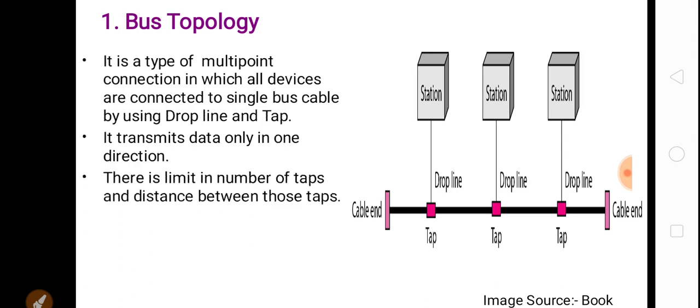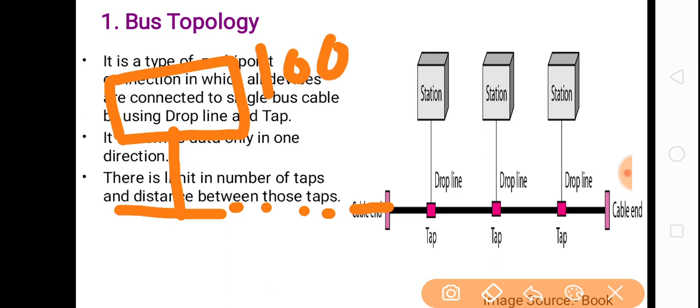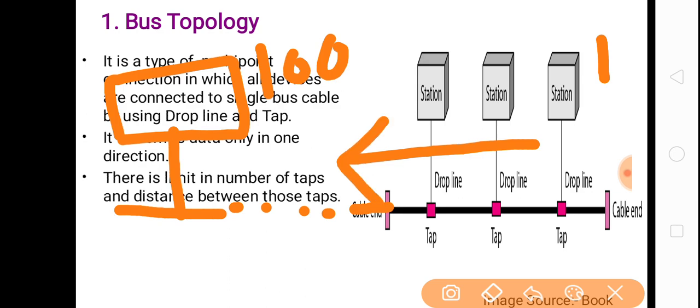Next, there is a limit in the number of taps and the distance between those taps. Okay, so why is there a limit in the number of taps and the distance between those taps? Because suppose there are 100 devices in the bus topology. Suppose this is the 100th device, this is the first device. Okay, so when the first device sends data to the last device, that is the 100th device, then when data is transferred